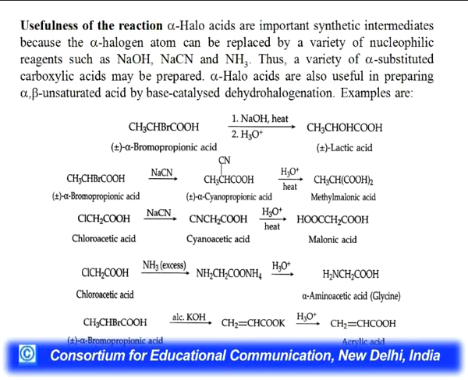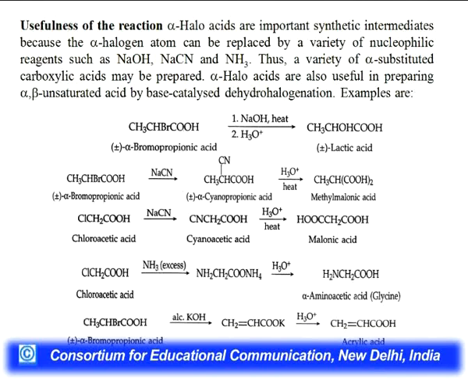Usefulness of this reaction: alpha halo acids are important synthetically because the alpha halogen atom can be replaced by a variety of nucleophilic reagents such as NaOH, NaCN and NH3. Thus, a variety of alpha substituted carboxylic acids may be prepared. Alpha halo acids are also useful in preparing alpha beta unsaturated acids by base catalyzed dehydrohalogenation. Here are the examples.